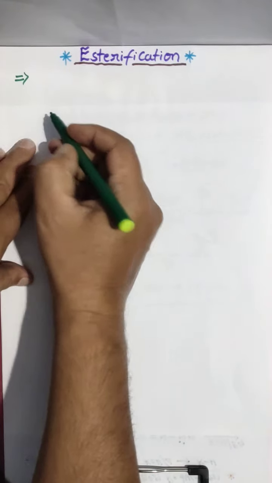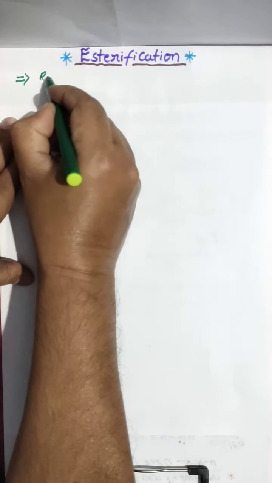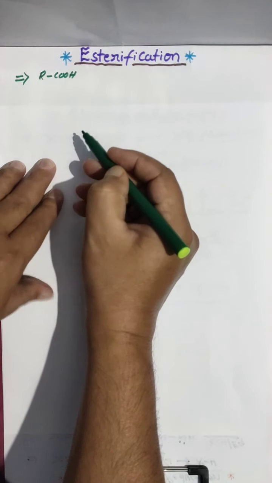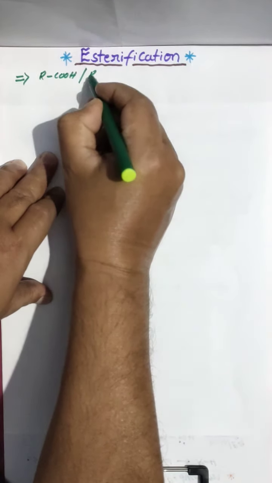Here I am taking carboxylic acids. Carboxylic acids treated with alcohols.